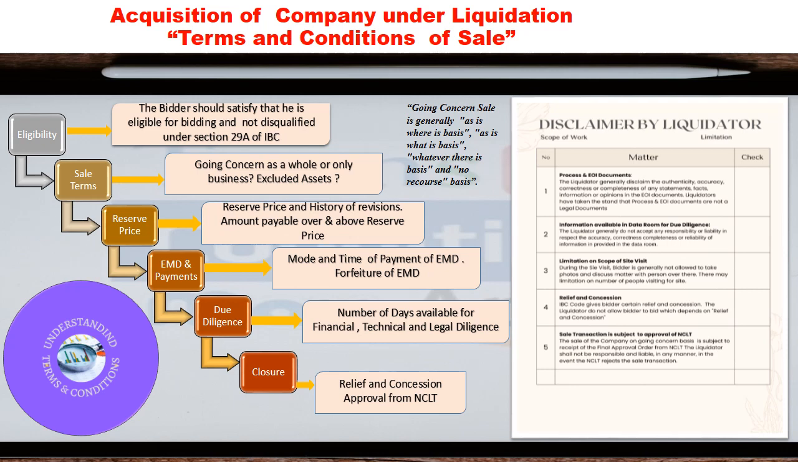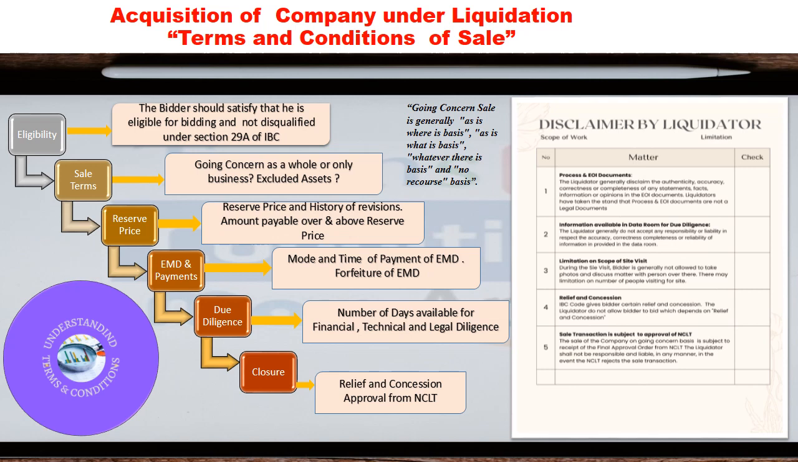Earnest money deposit. Earnest money deposit is payable once the bidder is qualified for the auction by the liquidator. It is generally 10% of the reserve price. It is payable through bank demand draft or bank guarantee by the qualified bidder. It is refundable to all unsuccessful bidders. It will be an interest-free deposit.